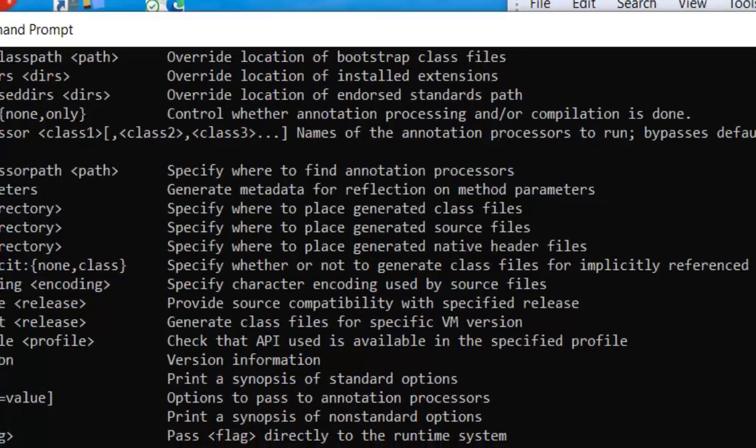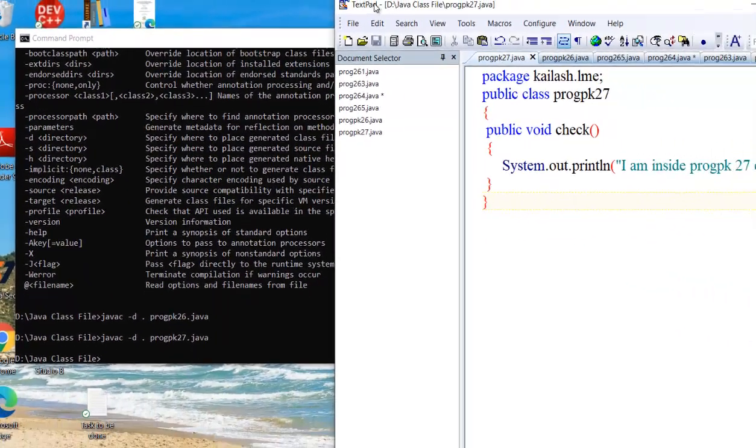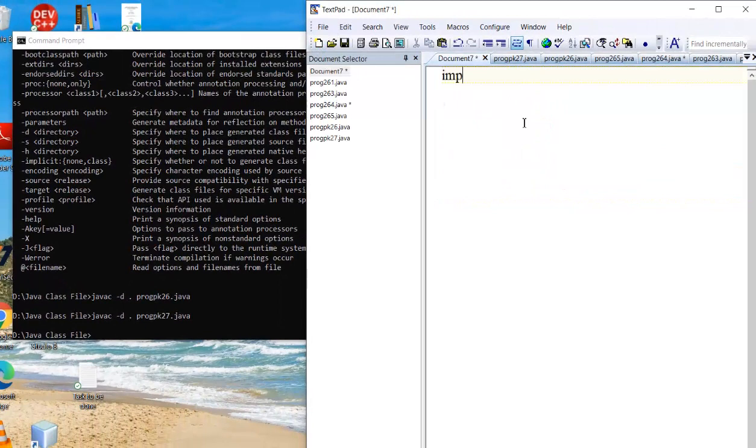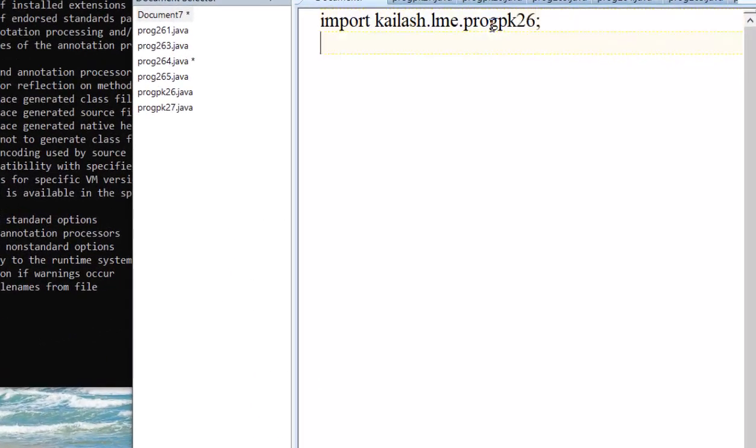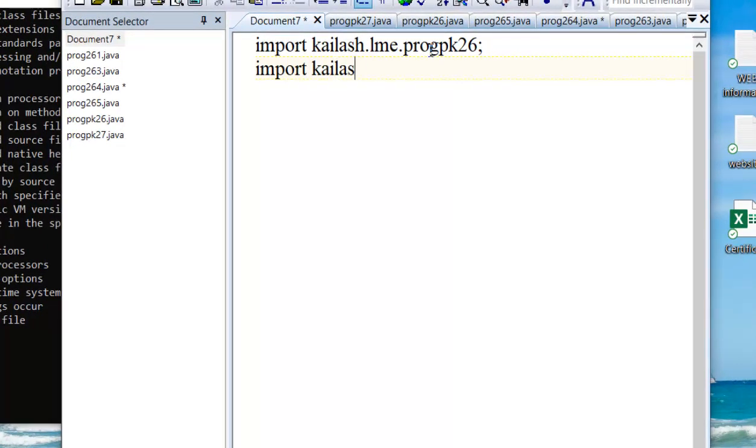Now how will we access these two methods in one more class? Now I want to import. I want to use these two classes. import class.lme.*; star means all classes, or like Scanner we can specify program pk26: import class.lme.program pk27. Okay, we have imported.